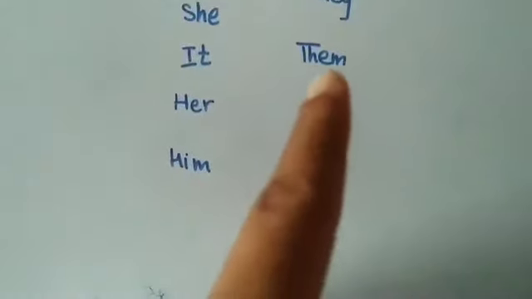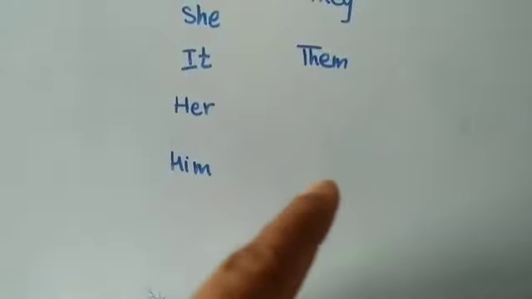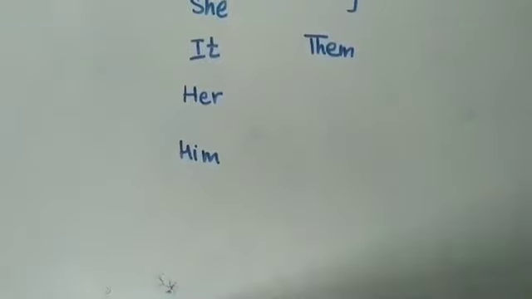Now her is related with female, she. Okay? And him, we use him for a male person or for boys. Fine? Singular. And then them. Them is in plural form, whether it's she, he, it. Right? So today, I'll just show you one example.